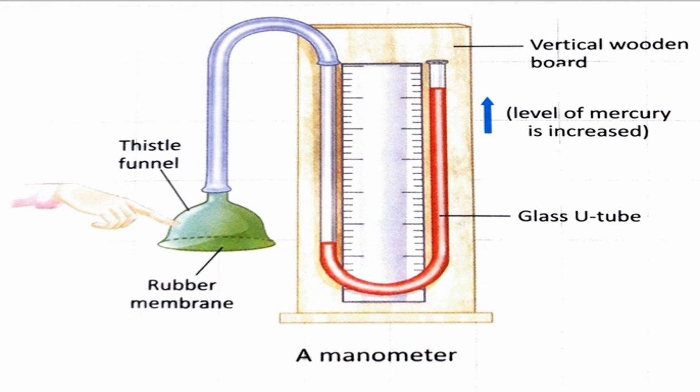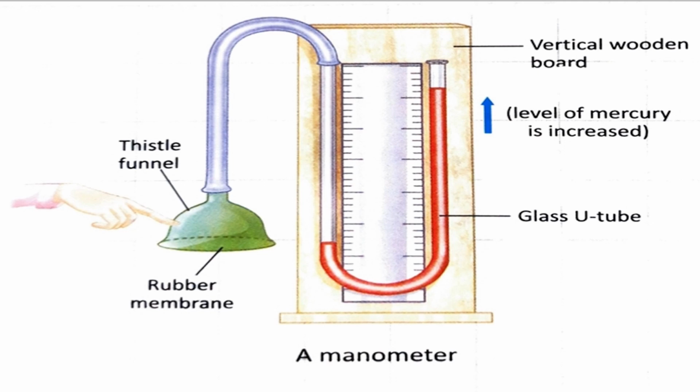See, on the left side of that U tube, it is connected with a rubber tube. We attach a thistle funnel to that rubber tube, and the funnel is covered with a stretched rubber membrane.